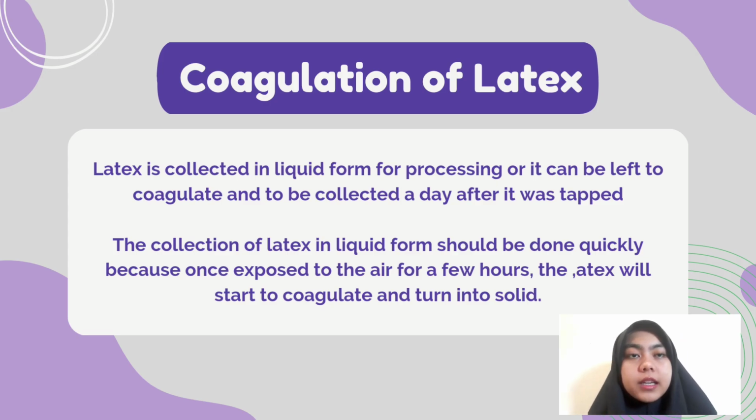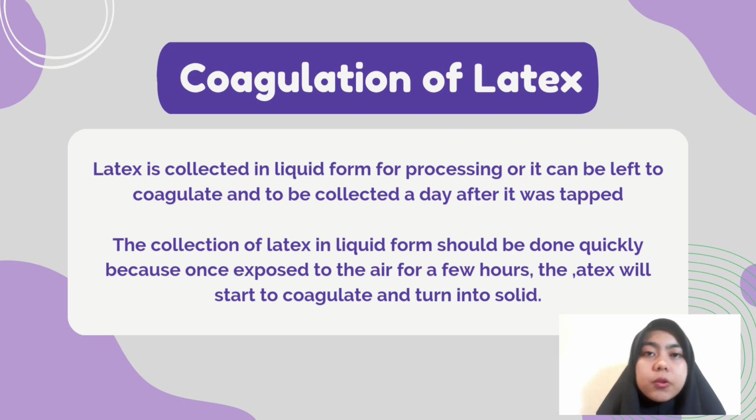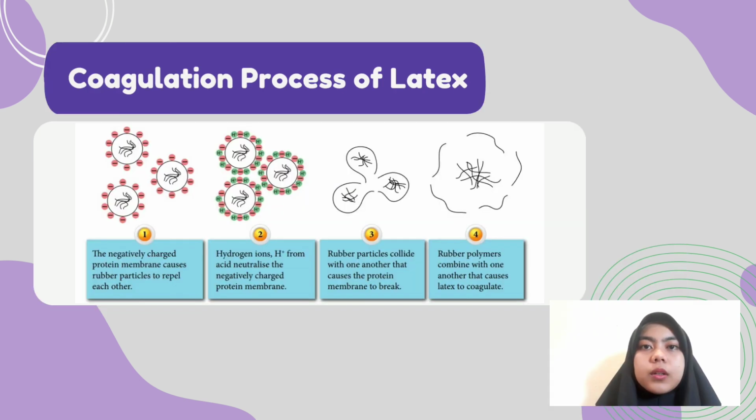Coagulation of latex. Latex is collected in liquid form for processing, or it can be left to coagulate and be collected a day after it was tapped. The collection of latex in liquid form should be done quickly because once exposed to the air, after a few hours the latex will start to coagulate and turn into solid. Coagulation process of latex. Firstly, the negatively charged protein membrane causes rubber particles to repel each other.